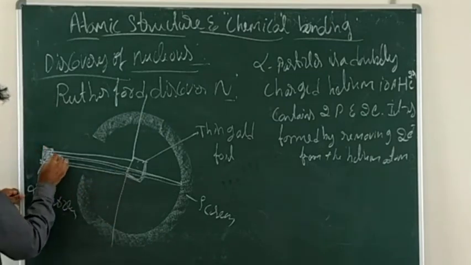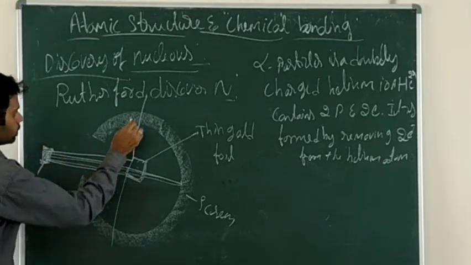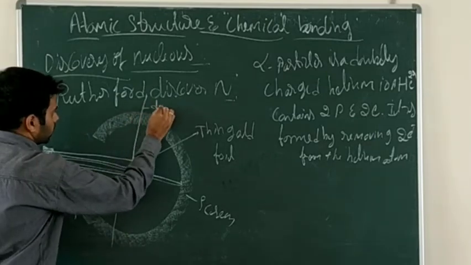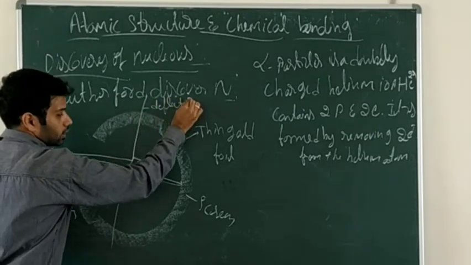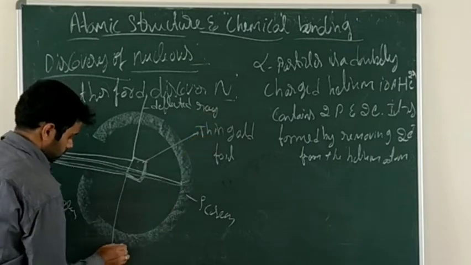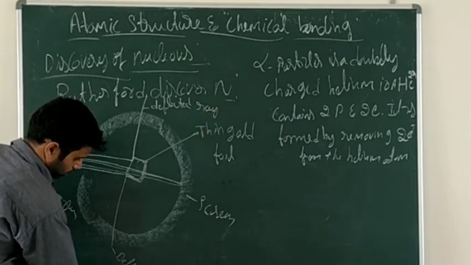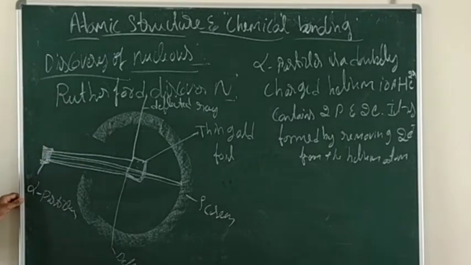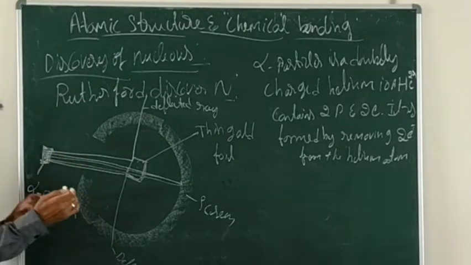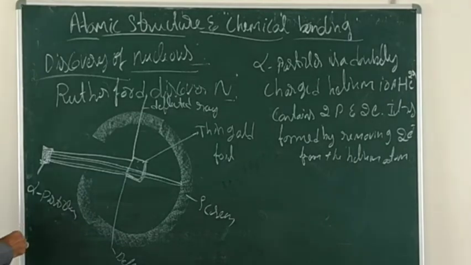This is the deflection, the deflected ray. This is also a deflected ray. And a few rays are completely bounced back.